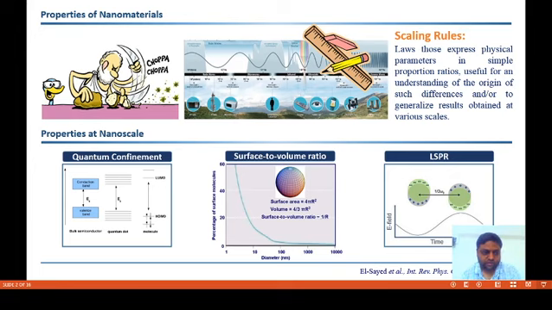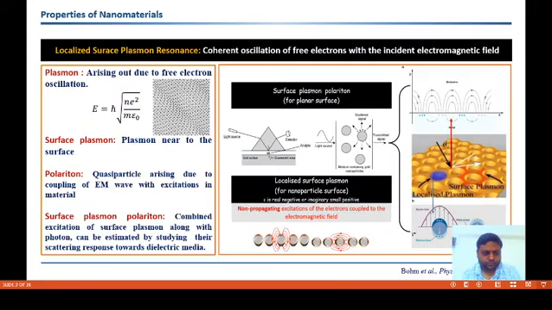The scalable results come from three basic properties: quantum confinement effect, large surface to volume ratio compared to the bulk, and the localized surface plasmon resonance. Our present topic has mostly exploited the localized surface plasmon resonance, but the surface to volume ratio would take a potential part later. So, LSPR is the coherent oscillation of surface electrons with the incident electromagnetic field.